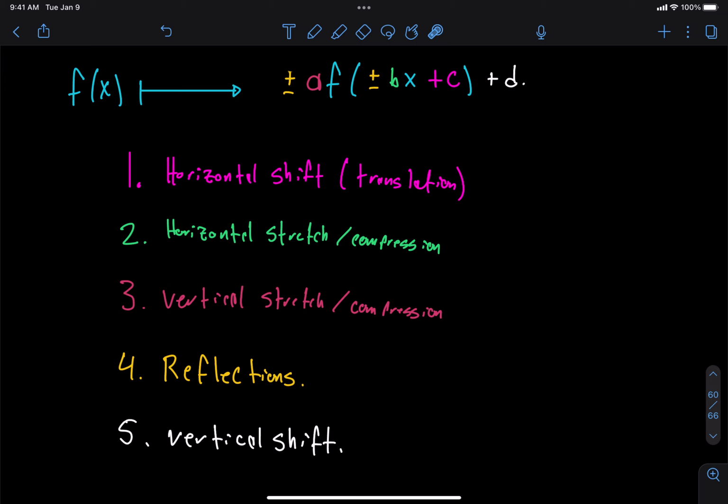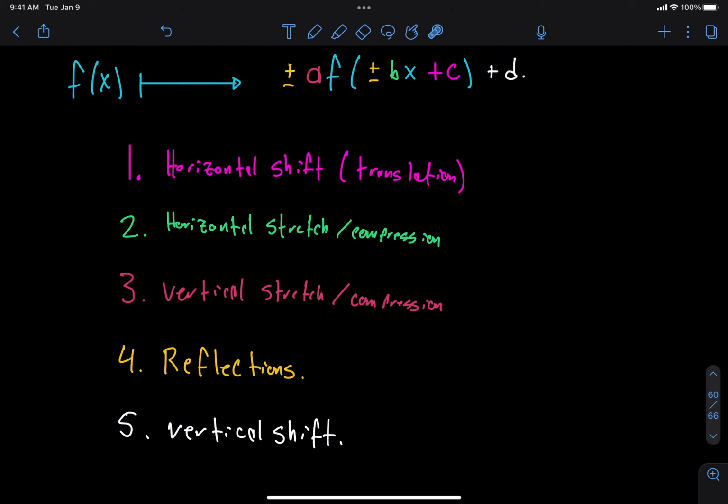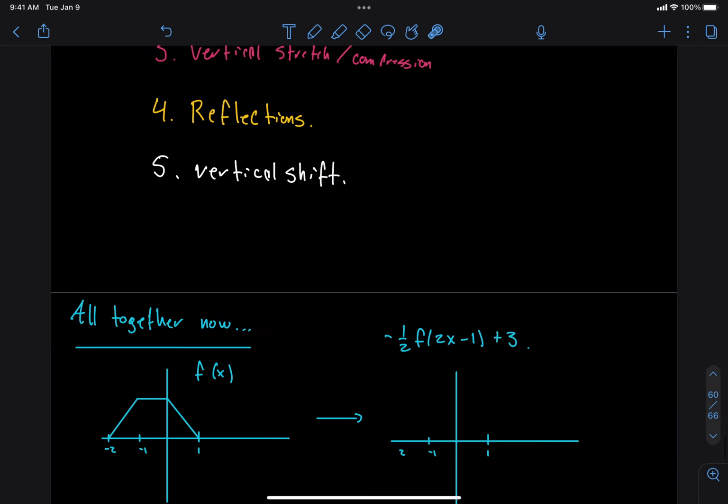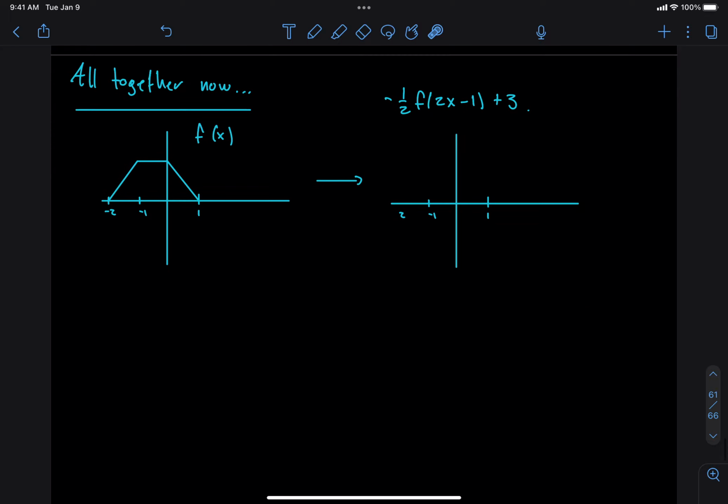So I'm going to do an example now of a function with a lot of different transformations that we have to track all of them. But is it okay for me to move on from this page? I see Lauren taking a picture, so I'll wait for that. Is it okay for me to move on, or does anybody need a little more time? Oh, now everyone's taking pictures. Okay. I'm going to move on now. It's in the recording if you want to go back and check it, or in the notes, which I post to Blackboard.